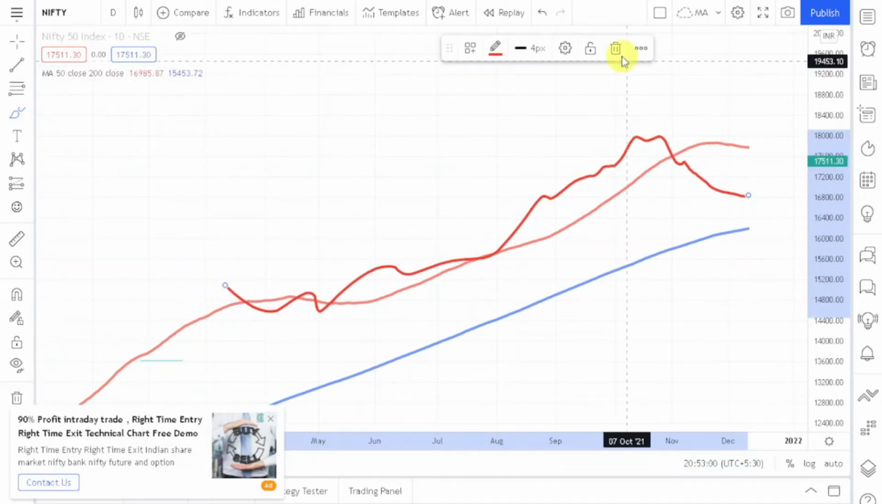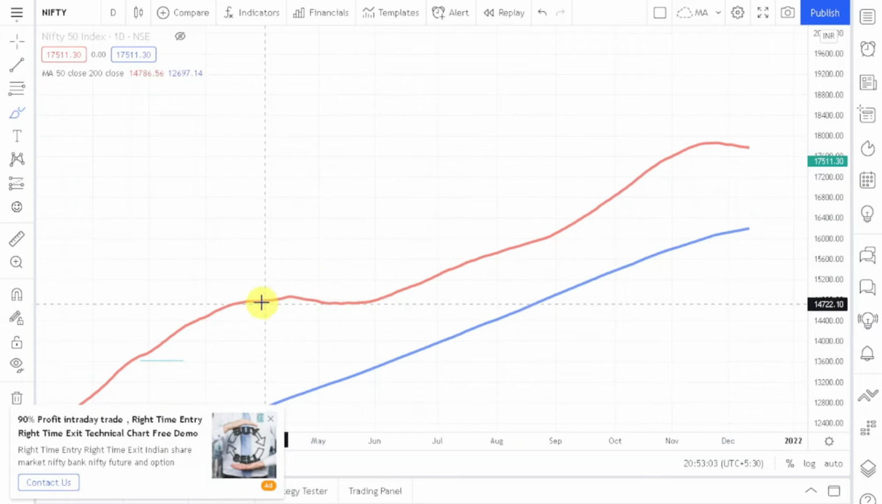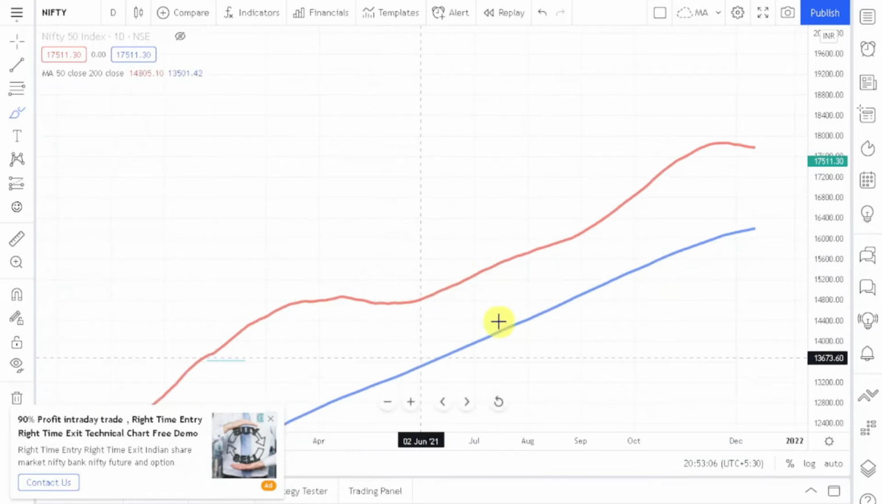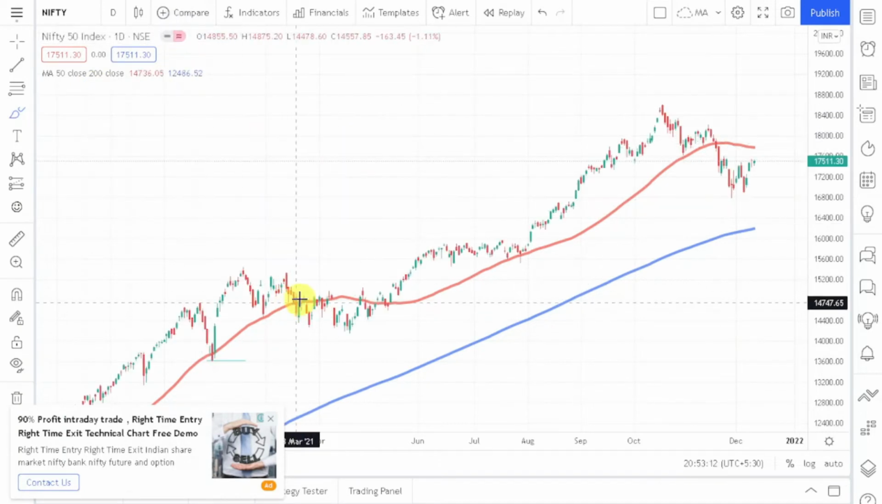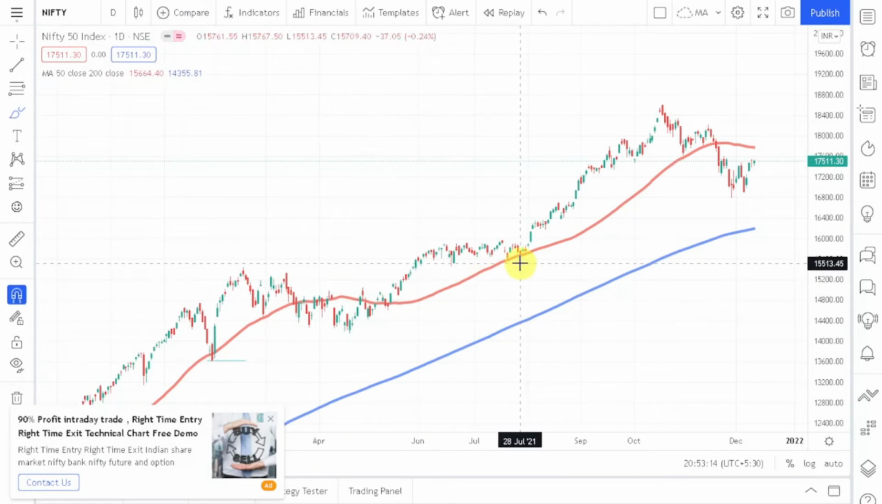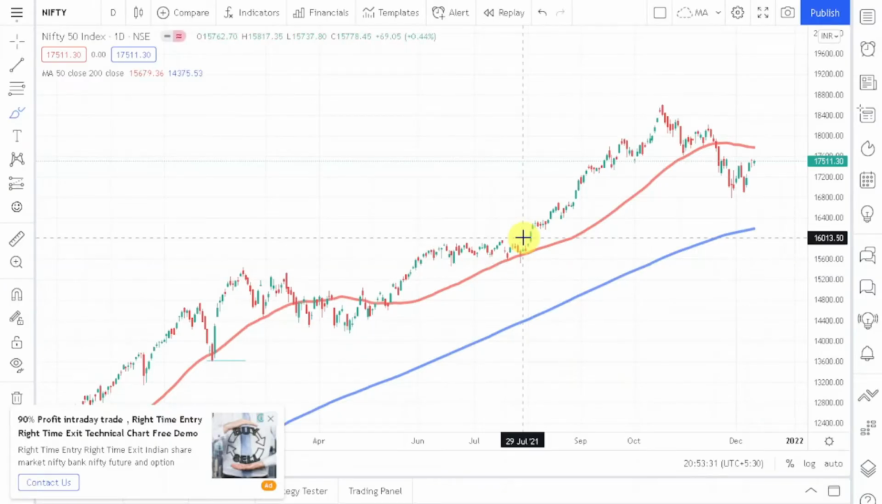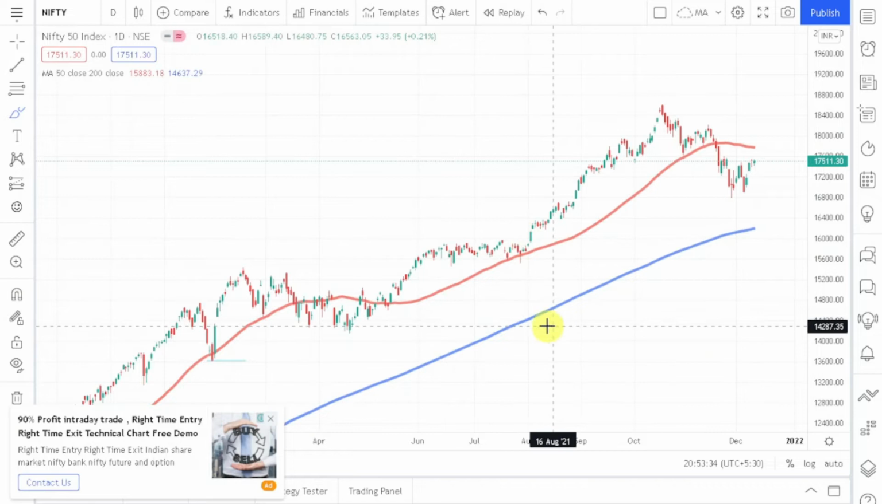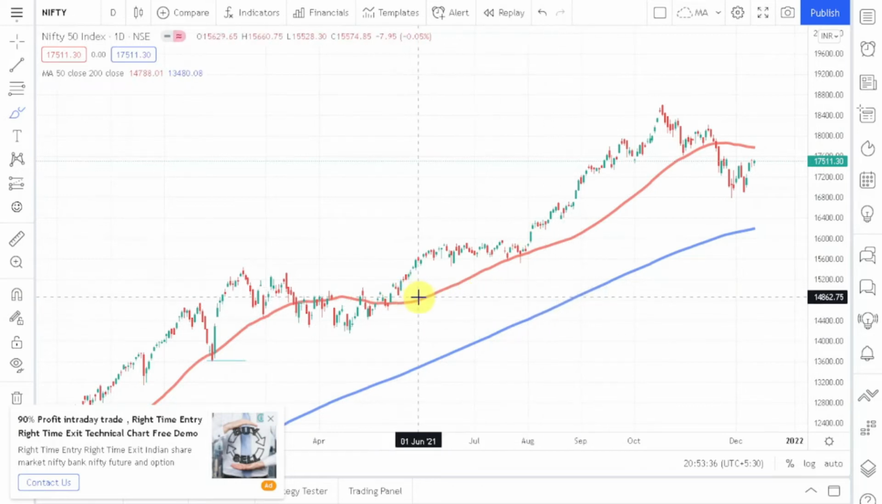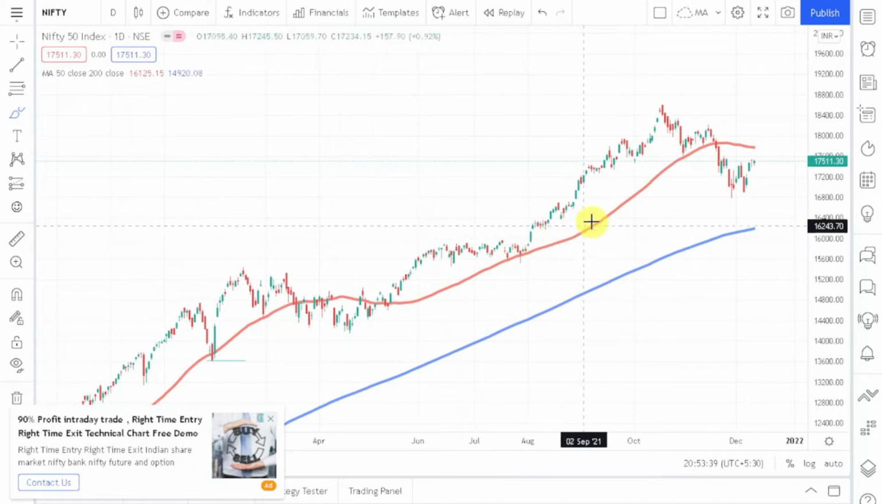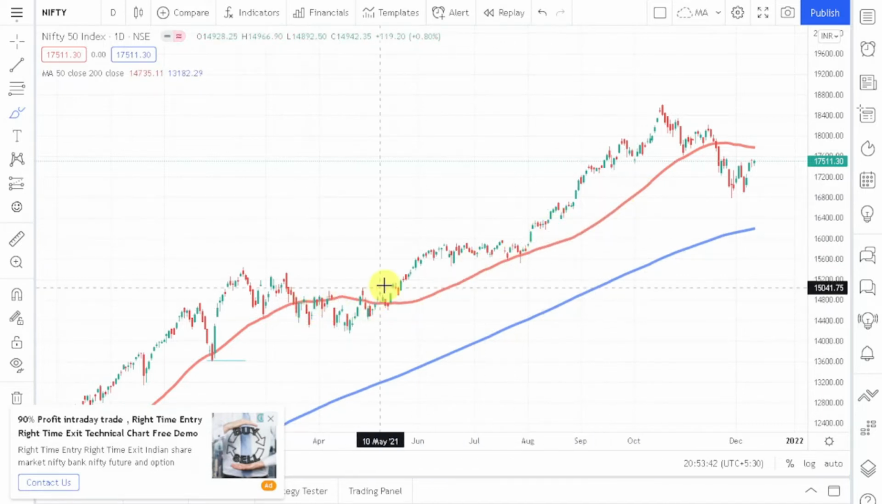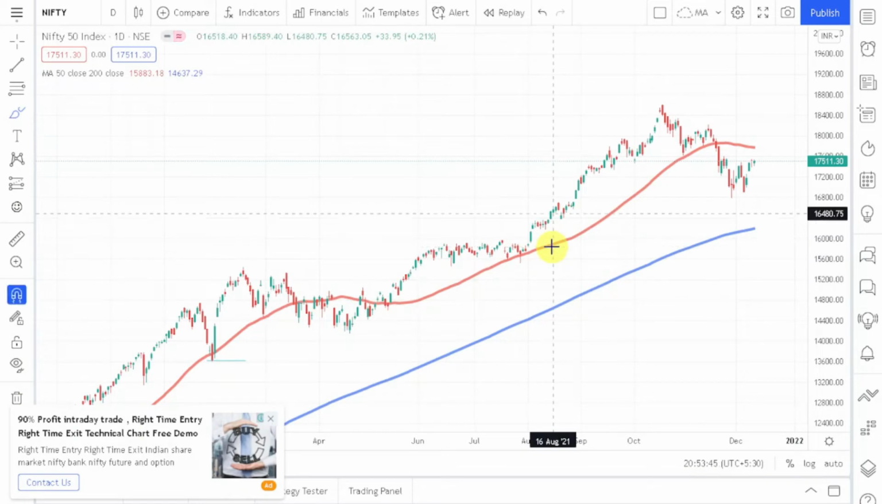And if I hide the price and remove this drawing, you can see that these moving average lines are telling us that the trend is up. So moving average can help you remove the erratic data, and it can help you determine the trend direction very easily. That's why we use moving averages. And a moving average by its number represents an average of a certain number of past periods. As in our example, the red line was representing 50 days of data and the blue line was representing 200 days of data. We can change this time duration, and if we change the time duration of the line, then this line will show you a different picture. I hope this is clear to you.